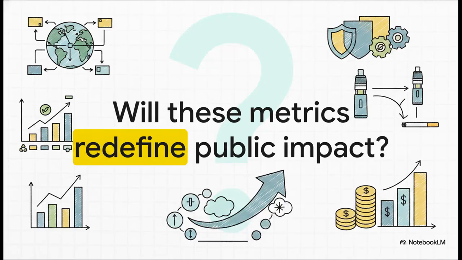We've traced the global supply chain, we've unpacked the SICS FB-TB metrics, and we've looked at the intense regulatory landscape. But as the industry attempts this massive structural pivot toward non-combustible harm reduction products, will these precise reporting metrics actually be enough to redefine its public impact and secure its financial future? It's a huge, complex question, but thanks to these standards, we finally have the data to watch it unfold.